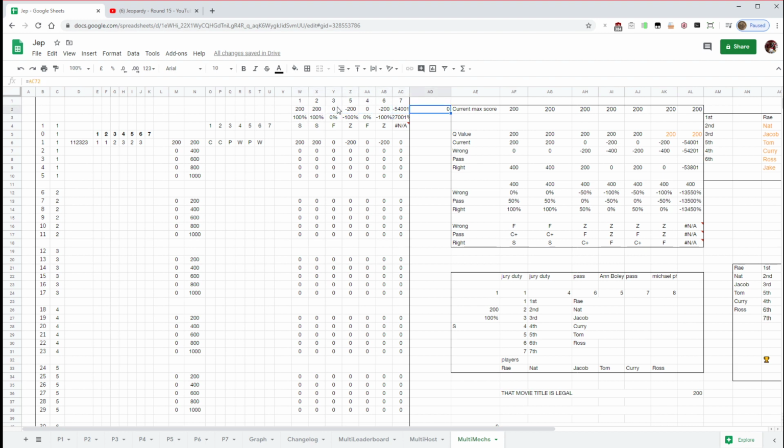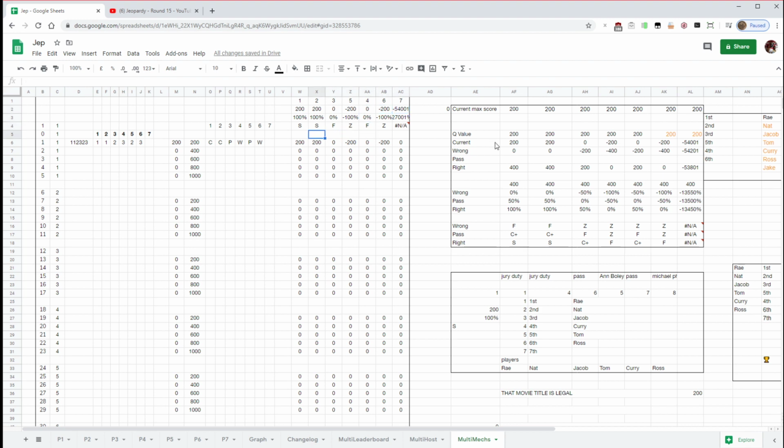For the players that aren't there, I have to put in minus 54,001, which is 1 point less than the maximum possible that you could get wrong. Just in case, because otherwise it shows that player 7 is actually in the game even though it's not, and their score doesn't appear on the leaderboard otherwise.